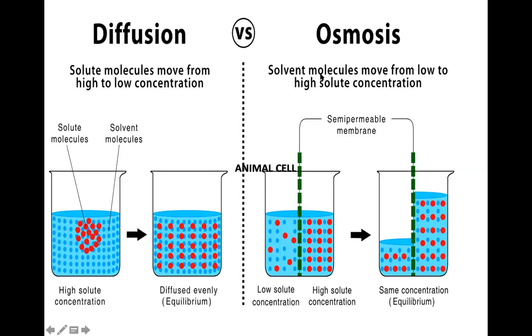Osmosis, what is happening? The solvent is moving. See, solute, solvent. Solute means the particle, and solvent means the water. Water is moving from a region of higher concentration to lower concentration across a semi-permeable membrane. The water content has risen on this side because it has moved towards the low concentration side until an equilibrium is obtained. Equilibrium in water, equilibrium in solvent. Here, equilibrium of the solid particles in the whole medium.